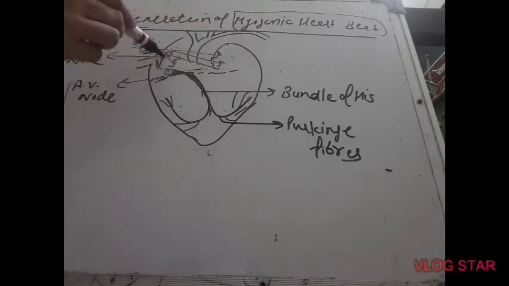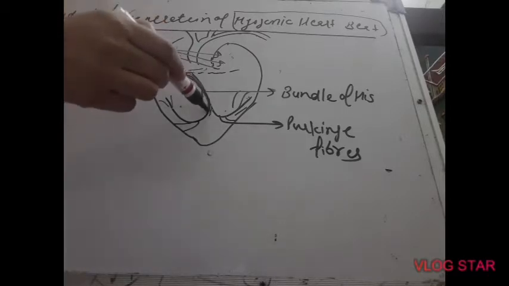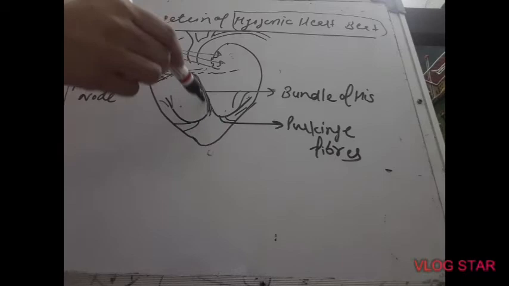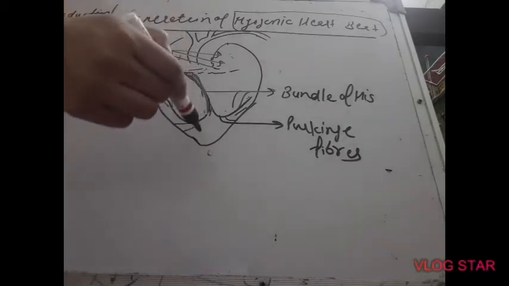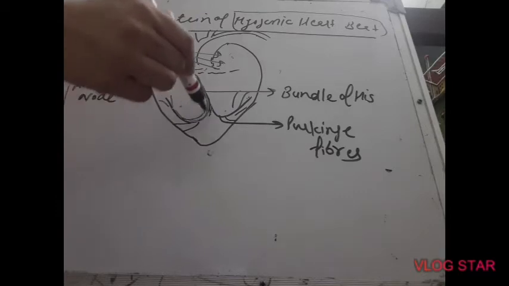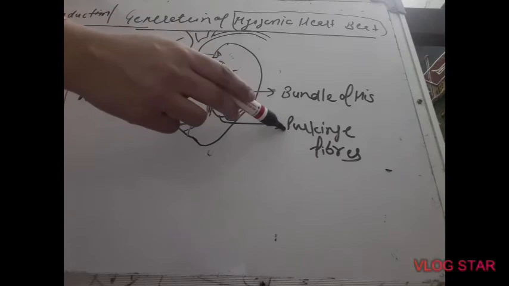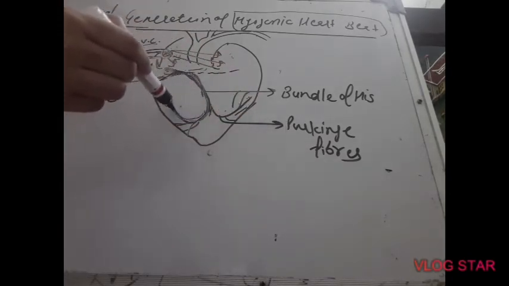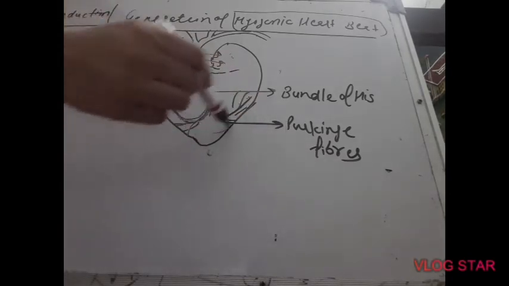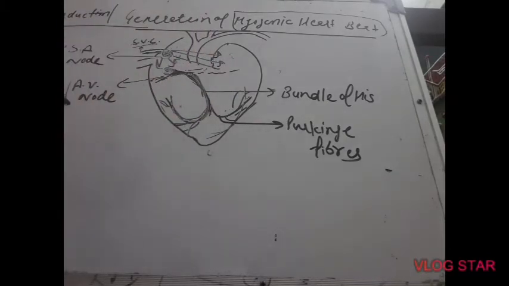When this wave reaches the AV node, through AV node it reaches the bundle of His which passes through the septum which divides both ventricles. Through this it passes on to another muscle called Purkinje fibers, and through Purkinje fibers the wave of contraction reaches all sides of the ventricles and causes contraction of ventricles.